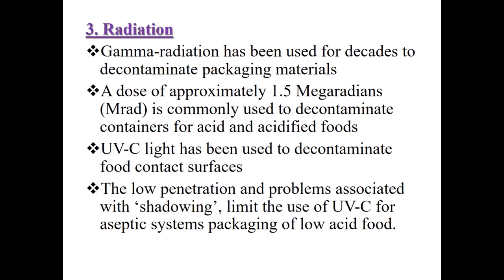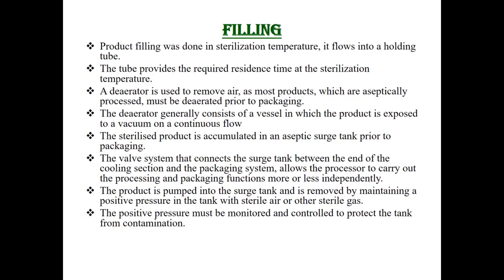The low penetration and problems associated with shadowing limit the use of UVC for aseptic packaging systems of low acid foods.